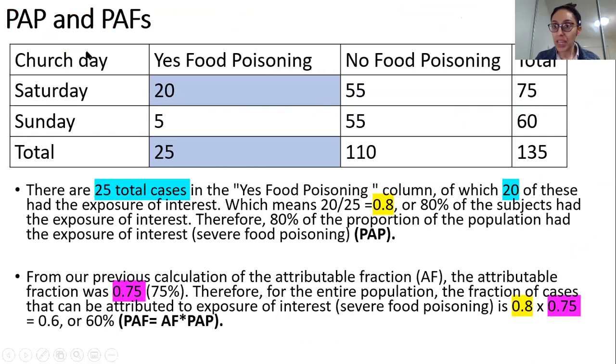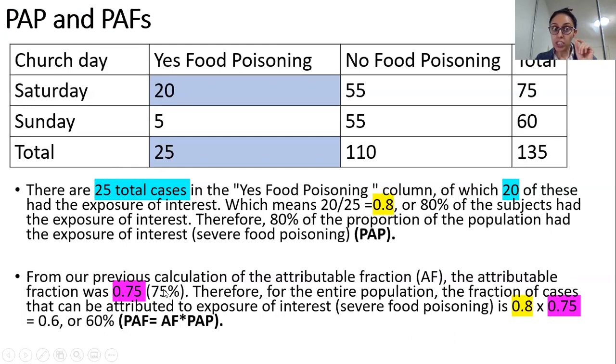So guys, your PAP is done. Your population attributable proportion calculation is already done. Very, very simple calculation. Now let's read this, because now we'll be calculating PAF, population attributable fraction. From our previous calculation of the attributable fractions, the attributable fraction was 0.75, which is 75%.